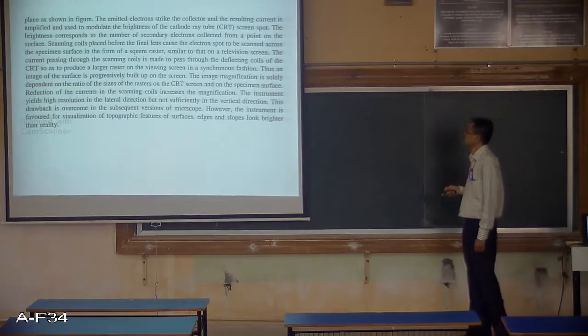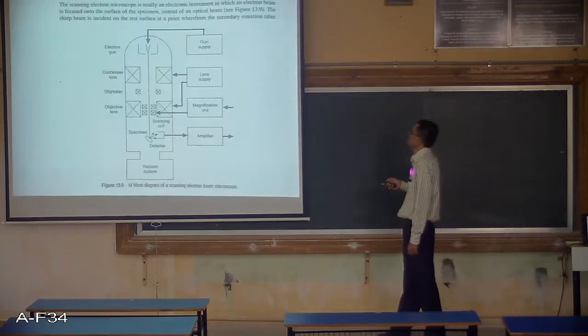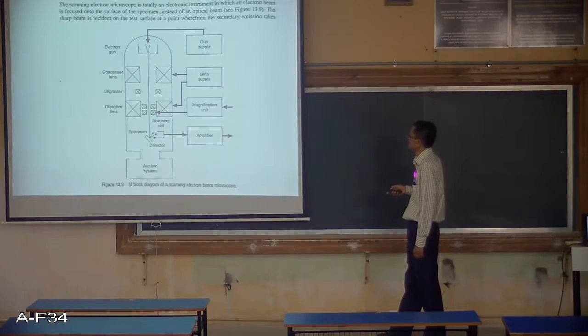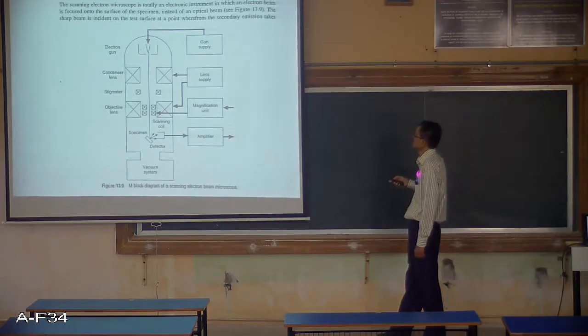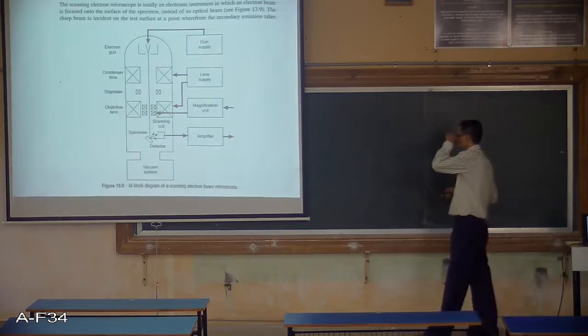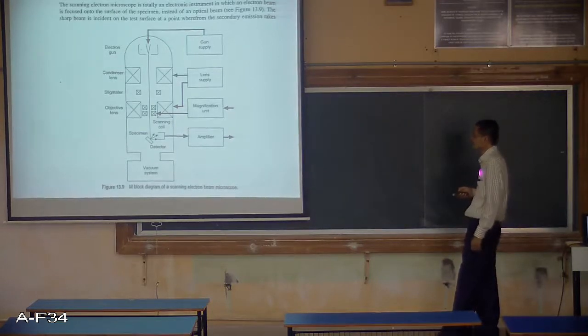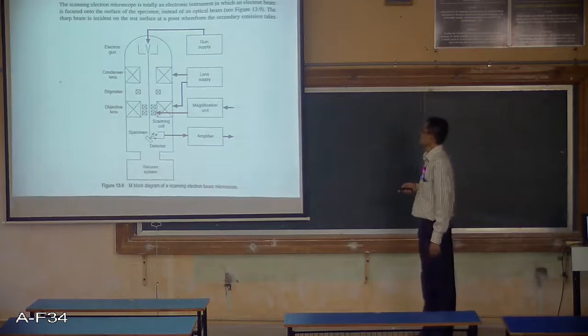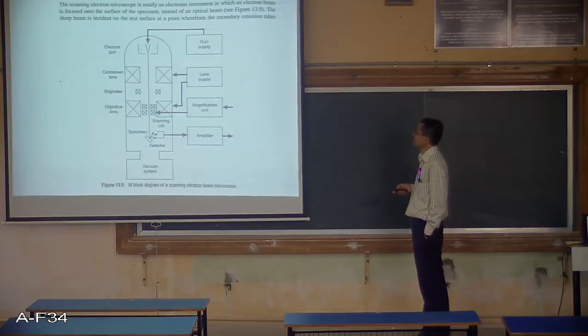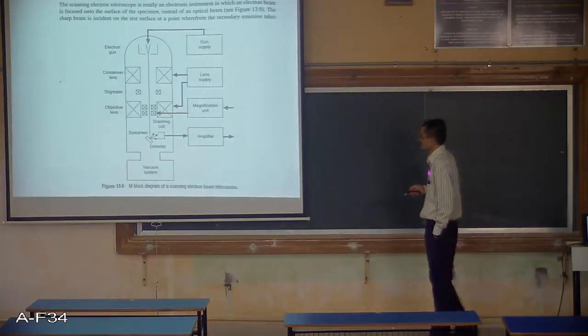That is what is shown here. In short, these are all the control mechanisms and the measuring mechanisms used along with the electron beam. So this is the third method used for measurement of the nanomaterial characteristics or nano instrumentation.